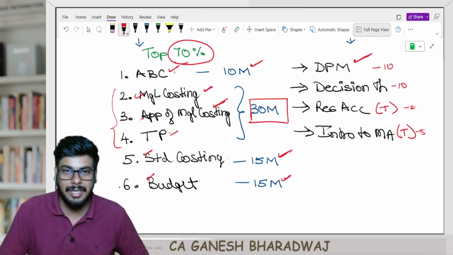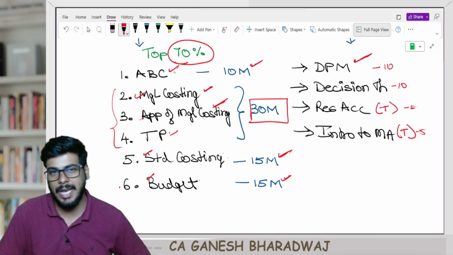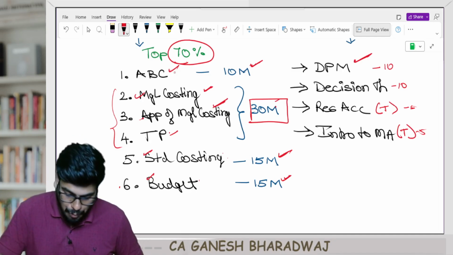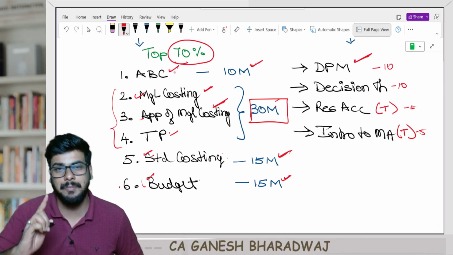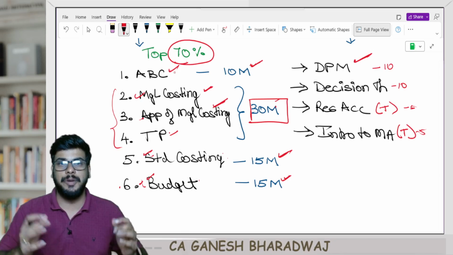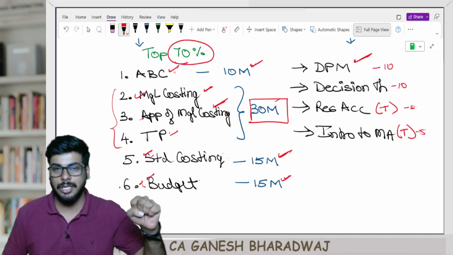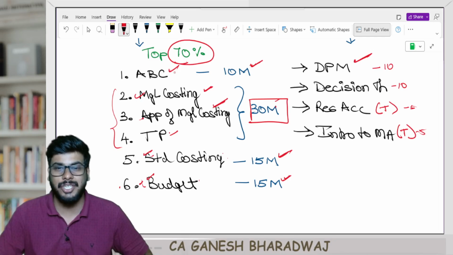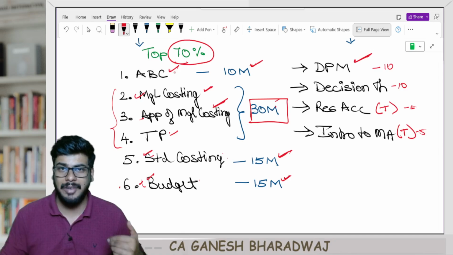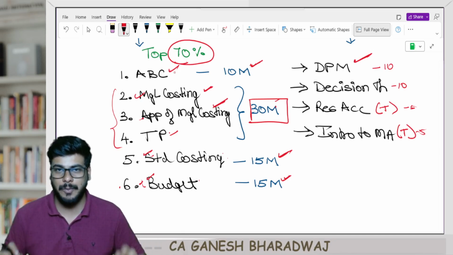Then go on with these 3 core chapters in decision making, that is marginal costing, applications, and your transfer pricing. That fetches about 30 marks. And then go on to budgeting, and then come to standard costing, preferably, right? Then go on to budgeting, finish off standard costing. Now you will be done with 70 percentage in terms of weightage, and then the remaining chapters you can just quickly go through once, right? Based on your availability of time, you can decide how much time to spend on the remaining chapters.